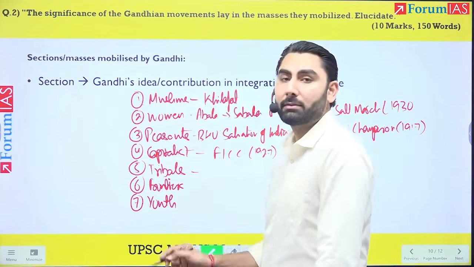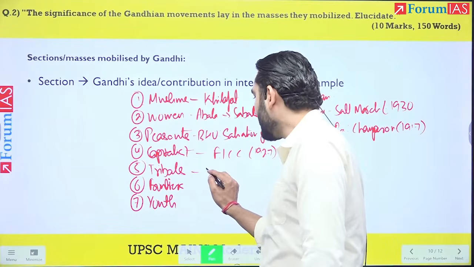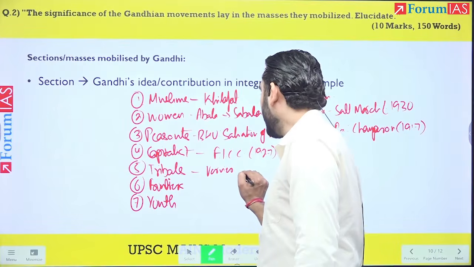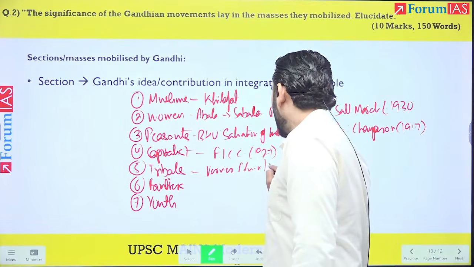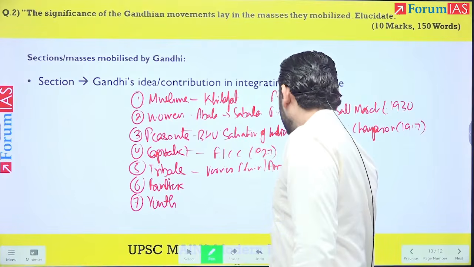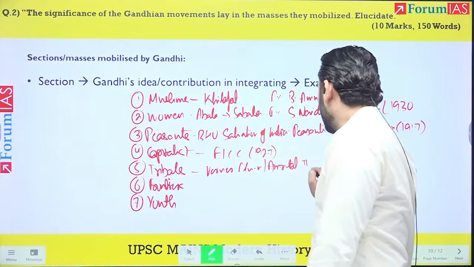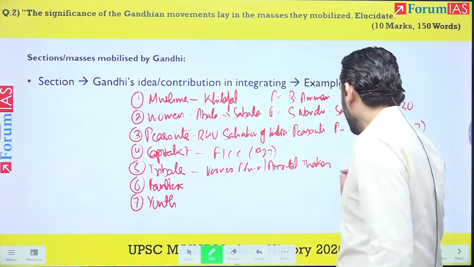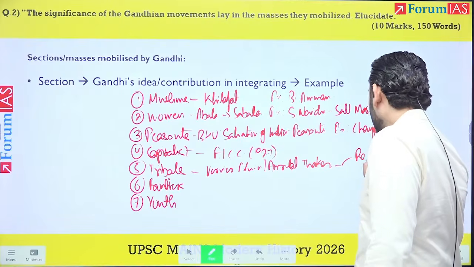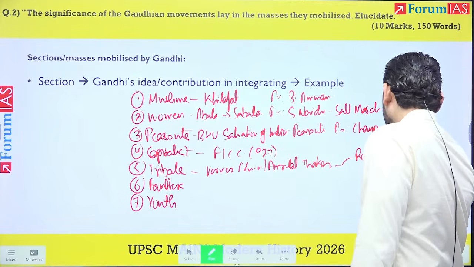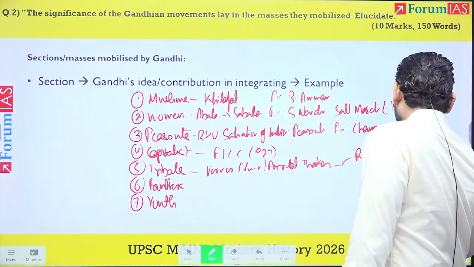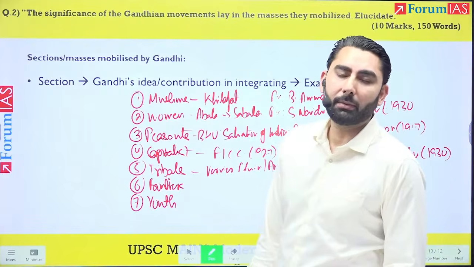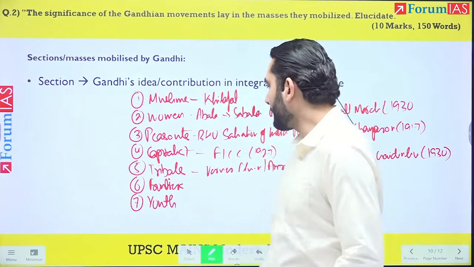Then tribals, mention that Gandhiji asked Verrier Elwin and Amritlal Thakkar to work among the tribals, and you can mention either Rani Gaidinliu during CDM 1930, or you can mention Alluri Sitarama Raju in 1922.